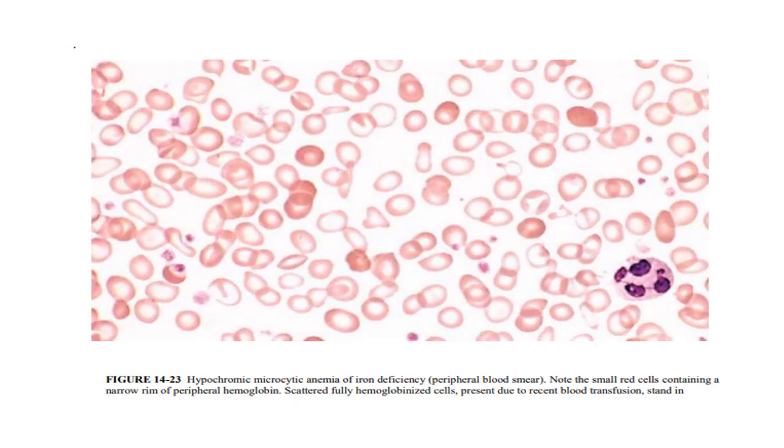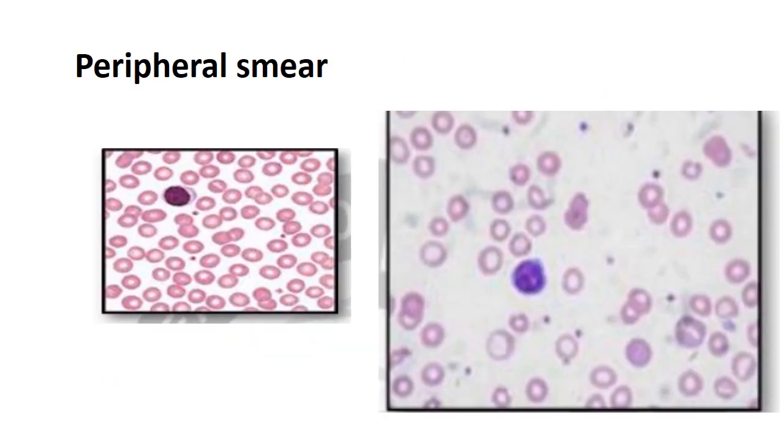Now you can see microcytic hypochromic cells in iron deficiency anemia here. You can see pencil-shaped cells and smaller cells which have only a rim of hemoglobin, and different sizes and shapes of cells are seen. That is hypochromic microcytic anemia.